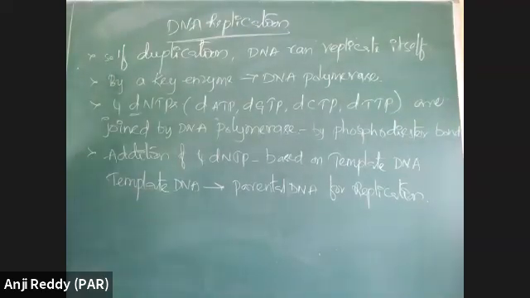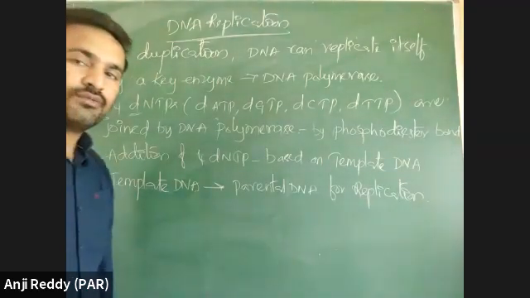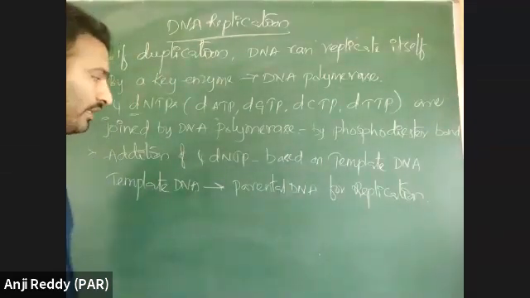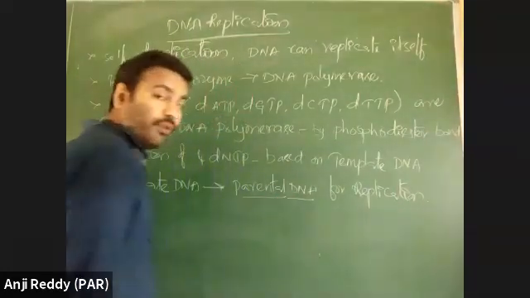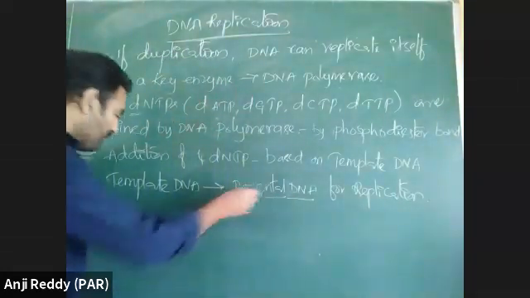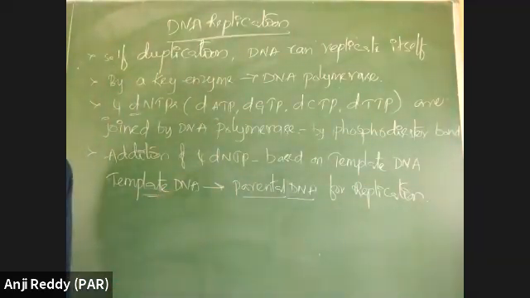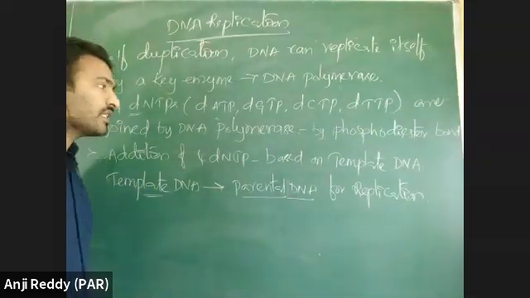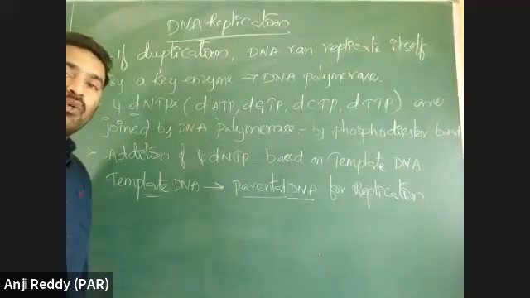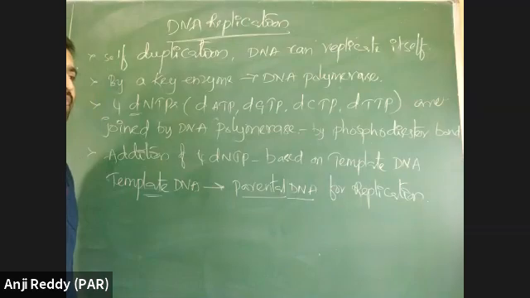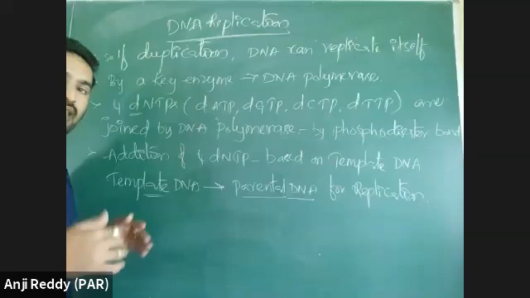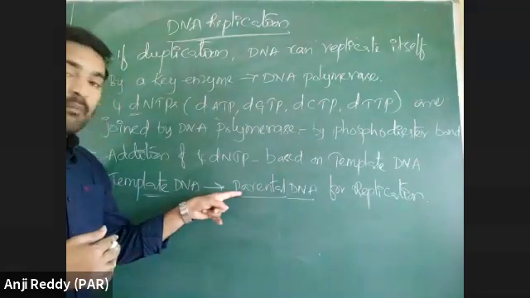One DNA molecule is doubled to two by replication. So the DNA molecule which is replicating is called the parental DNA. That parental DNA from which new DNA is formed is called template DNA. So based on the template DNA, there is synthesis of new daughter DNA. How is that daughter DNA formed? There is addition of four types of deoxynucleotide triphosphates, joined together based on the parental DNA.